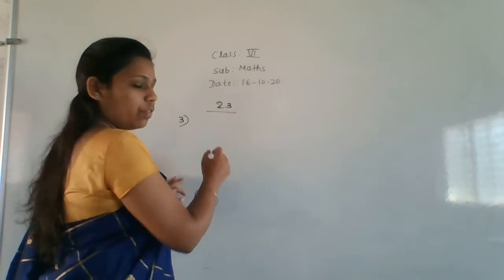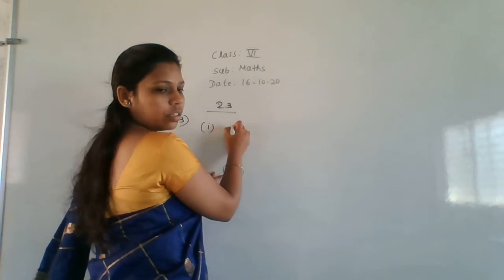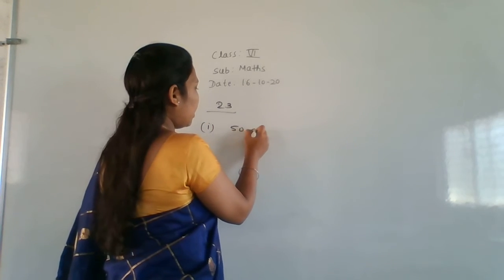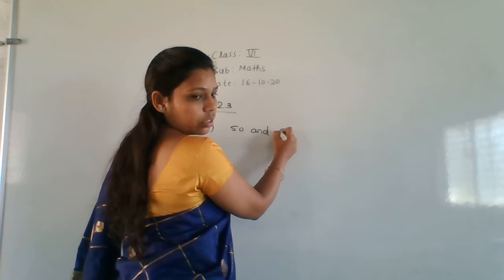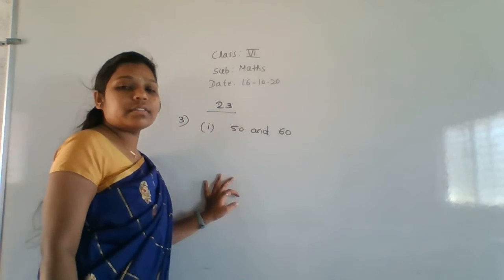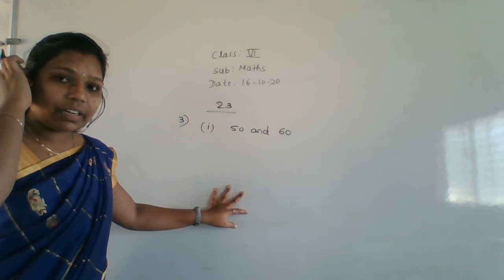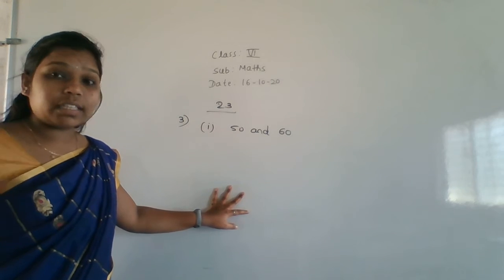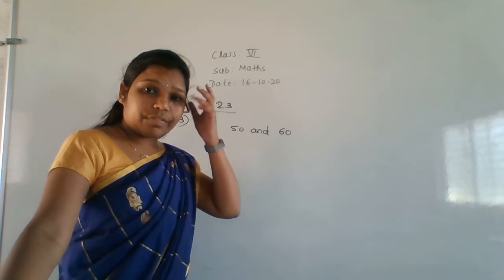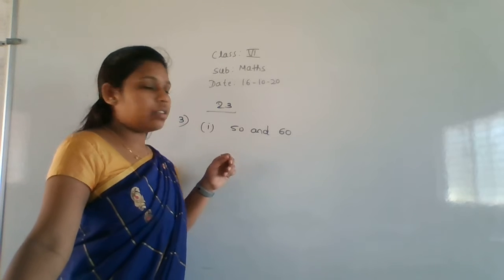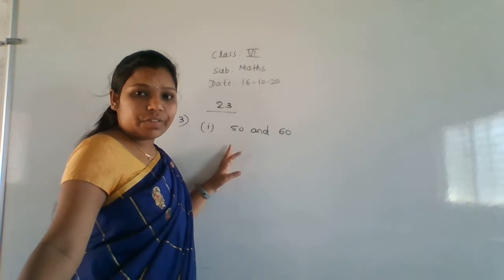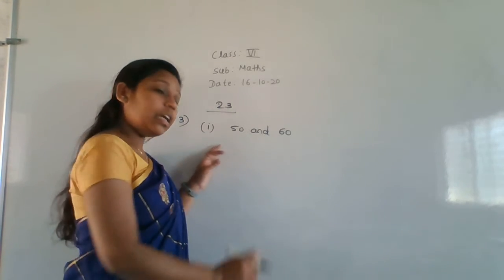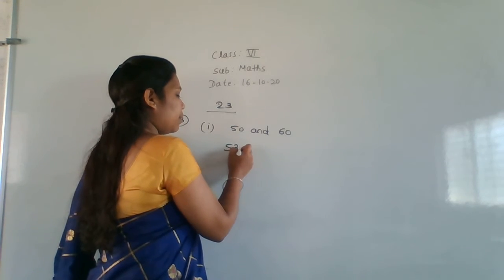In that, the first one is 50 and 60. What are the prime numbers? 51. Whether 51 is a prime number? No, because 17 3s are 51. It is divisible by 17 also. So 51 is not. 52? No. Then 53? Yes. 53 is a prime number.